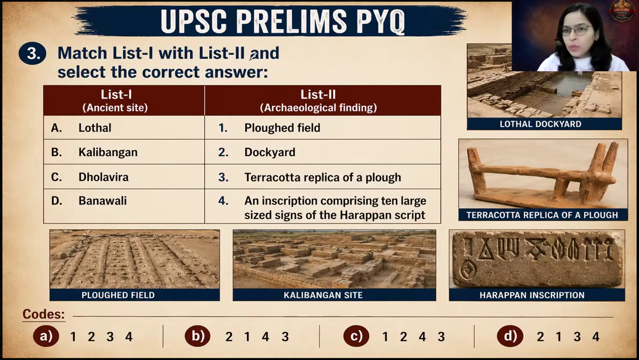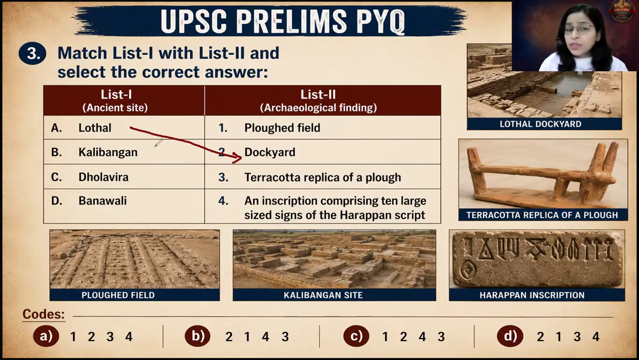So match list number 1 with the list number 2. So the sites are Lothal, Kalibangan, Dholavira and Banavali. Archaeological finding: ploughed field, dockyard, terracotta replica of plough, and an inscription comprising 10 large signs of Harappan script. Okay, so you have to match it. We all know that Lothal is known for what? Lothal is known for the discovery of dockyard. So this is the first match.